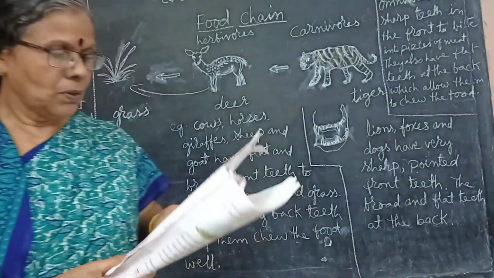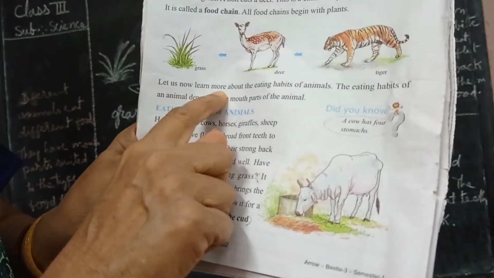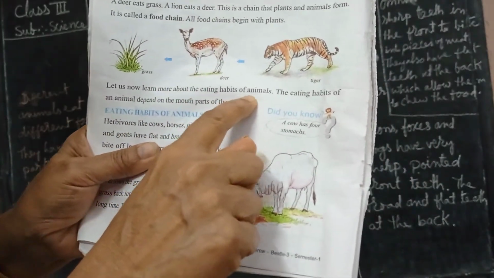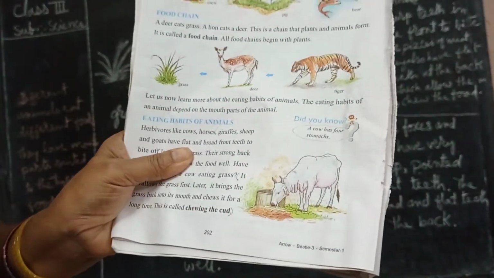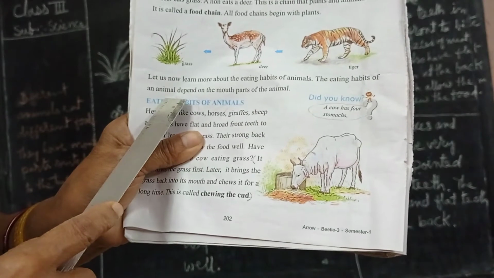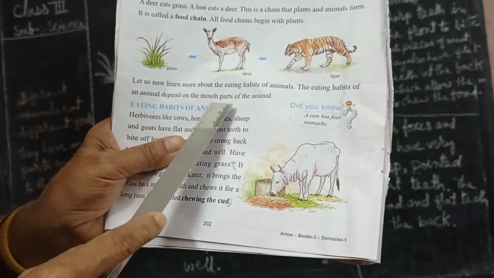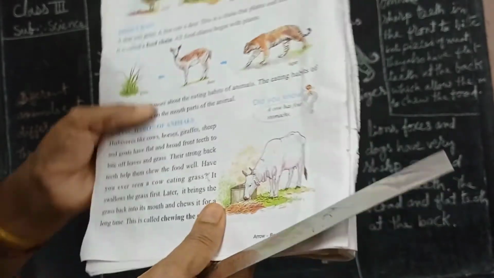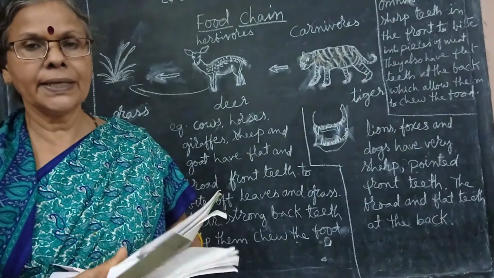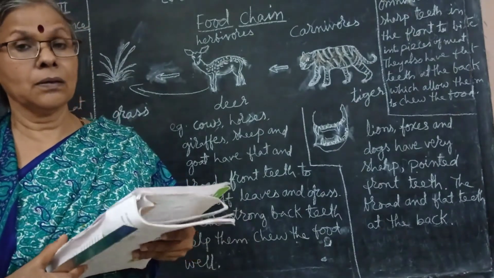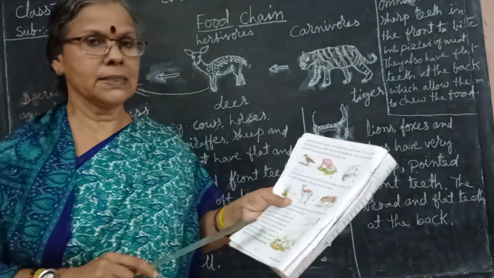Okay. Now eating habits. Now let us learn more about the eating habits of animals. The eating habits of animals depend on the mouth parts of the animals. You can see the cow's mouth part, how it is, the buffalo's, zebra and the giraffe also, how the mouth parts are.